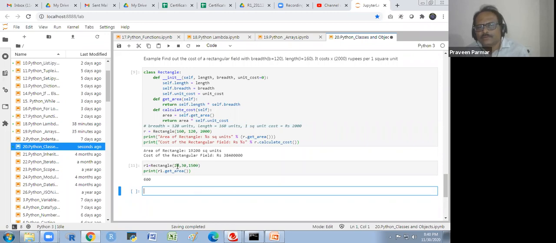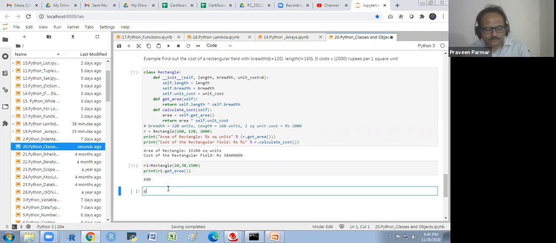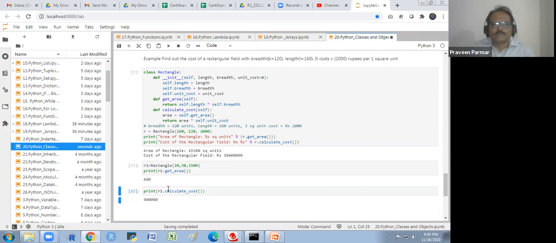This is the area, 20 into 30. Now, if I want to print R1.calculate_cost, it is 9 lakh. Does that make sense to everyone?